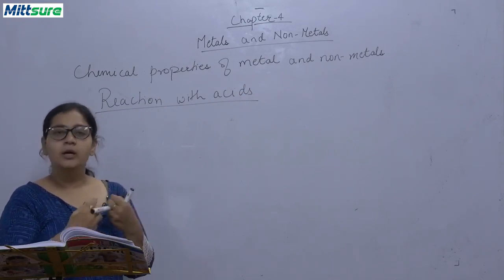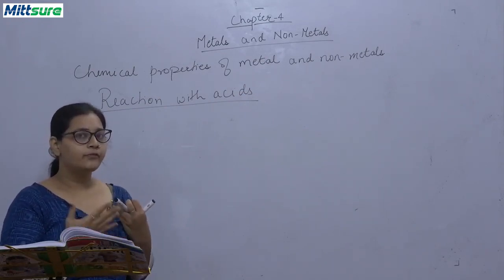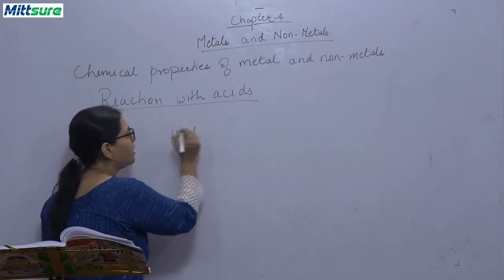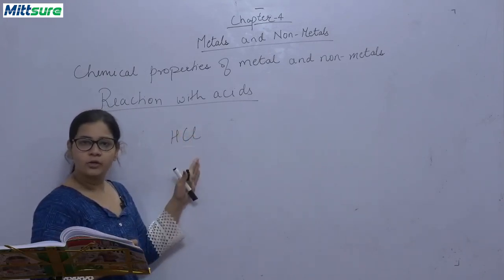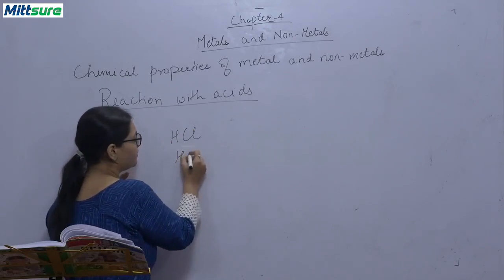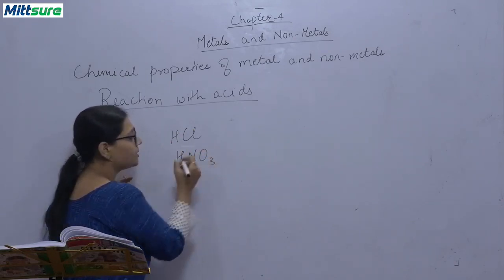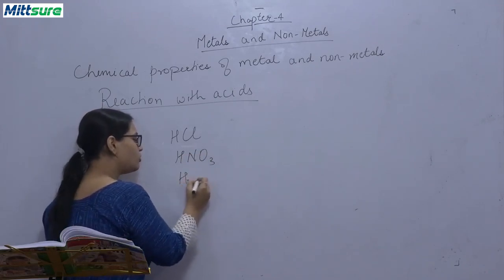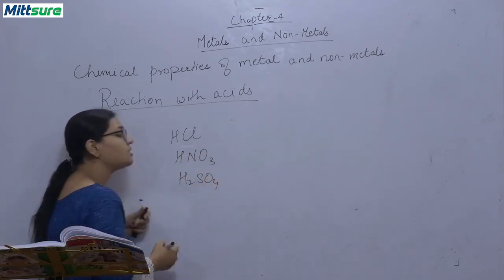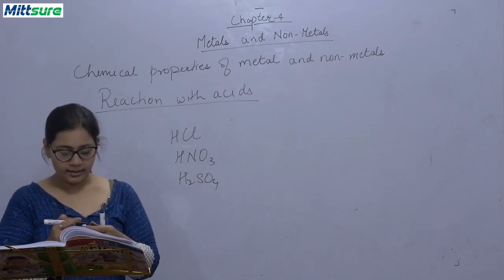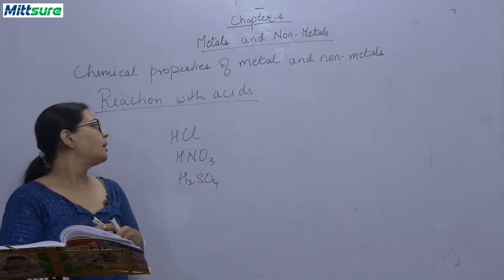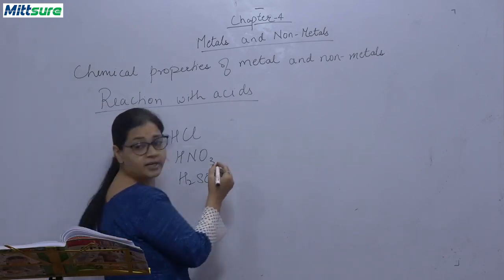Now, there are three different types of acids that you all know. One is hydrochloric acid, HNO3, that is nitric acid, H2SO4, this is sulfuric acid, and these are mostly inorganic acids.